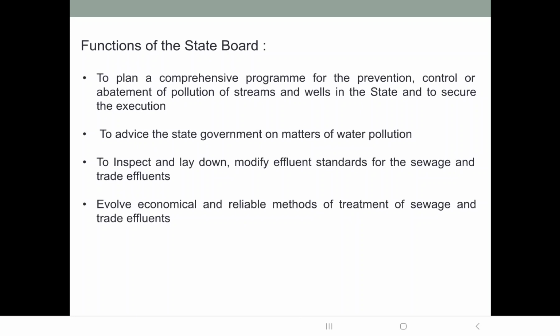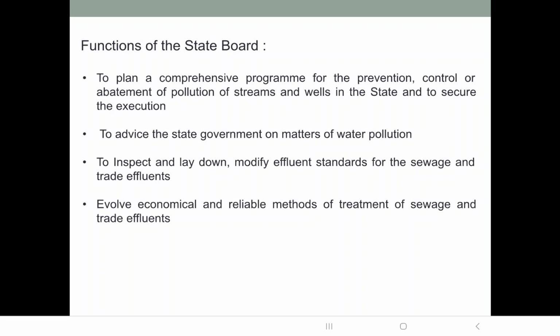State board will prepare a comprehensive program for what? For prevention, control and abatement of pollution of streams and wells in the state, and also it will see how effectively these are implemented or executed. Then it will advise the state government on matters of water pollution. Okay, it will also inspect and lay down, modify effluent standards for sewage and trade effluents.